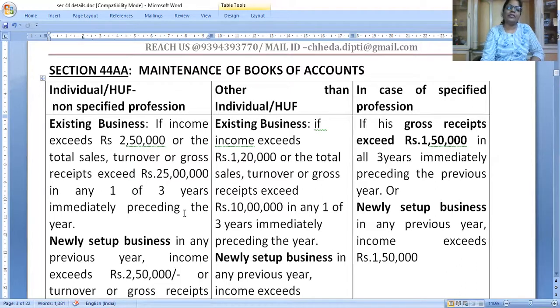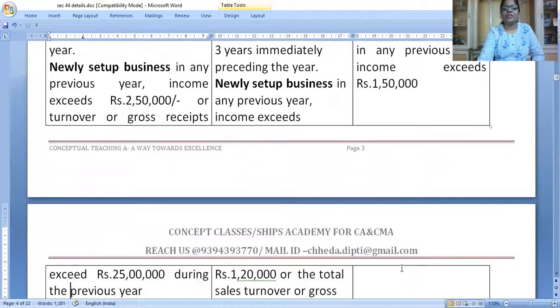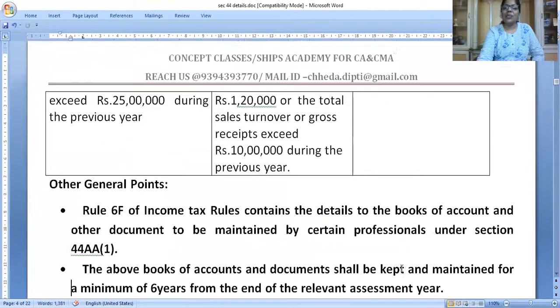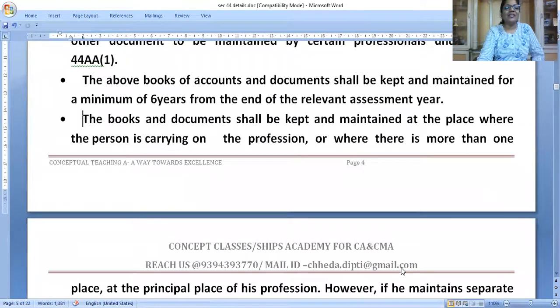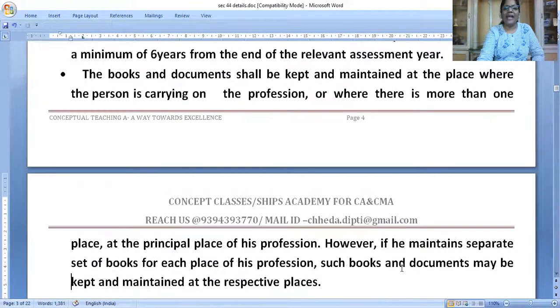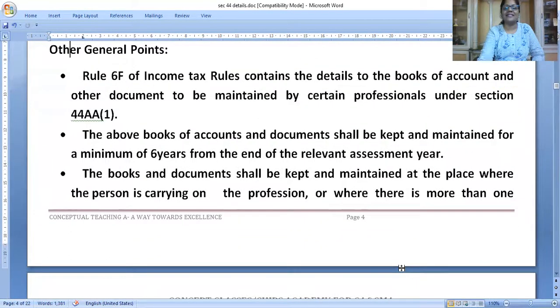For maintaining books of accounts, the income limits are 250 for individual and HUF, and 25 lakhs, and for other than individual 120 and 10 lakhs. For professionals, the income limit is not there. Gross receipts, if they exceed 1,50,000 continuously for 3 years, then they are required to maintain the books of accounts, right? Now, once we say maintain books of accounts, you can't go to a nearby stationery shop and just buy registers and maintain it somehow. No. Sections are saying maintain books of accounts.